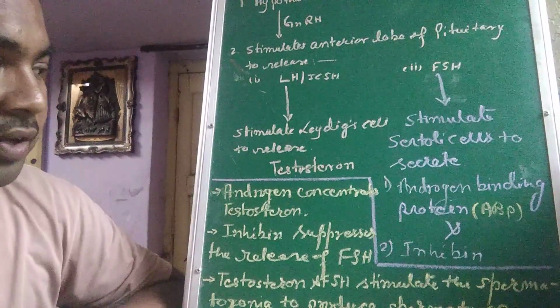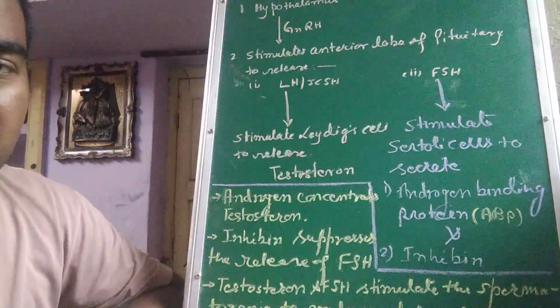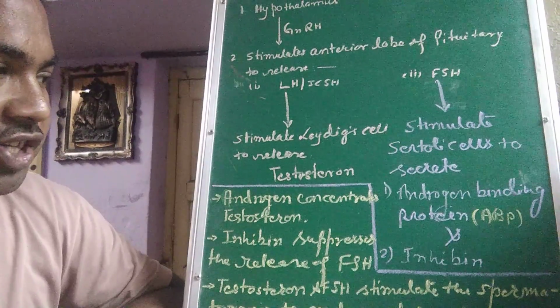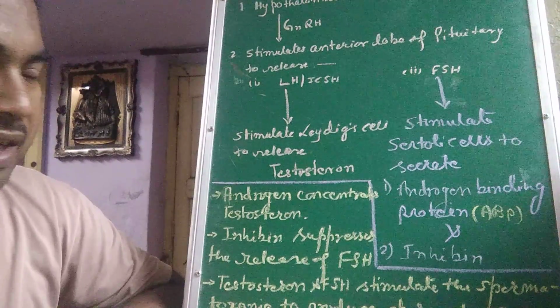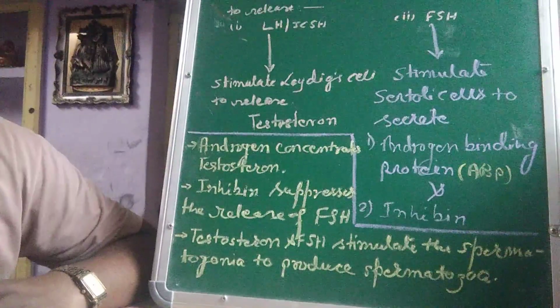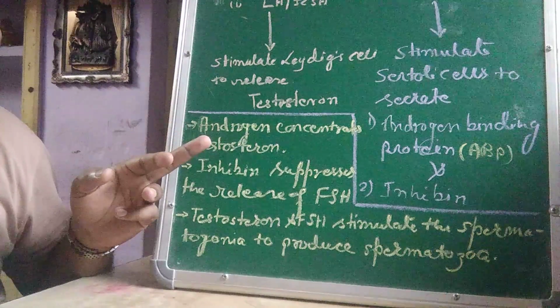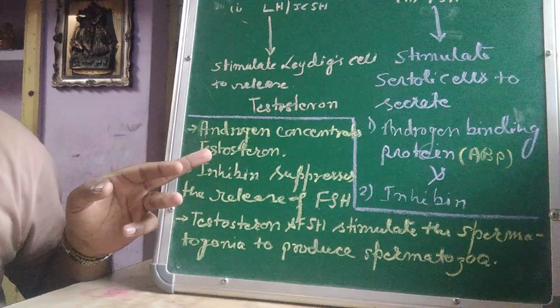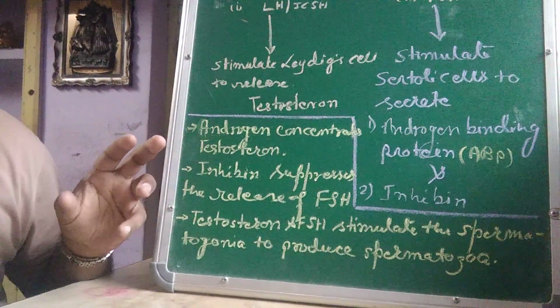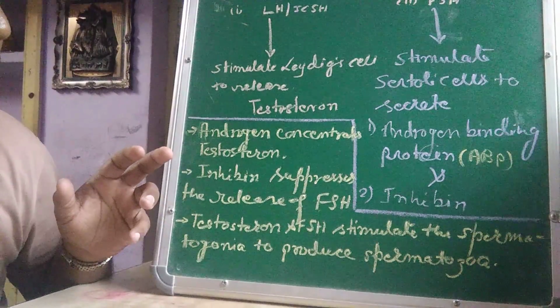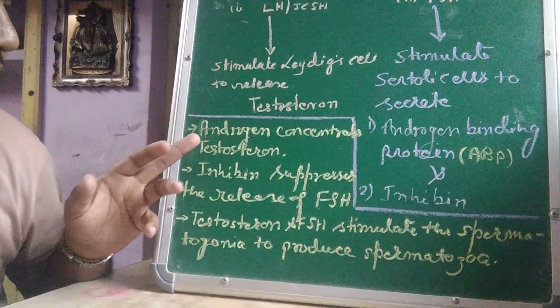Now we should know the function of these three chemicals. First is testosterone, second is ABP, third is inhibin. So I have written here, you can see, androgen binding protein's main function is to concentrate the testosterone in the seminiferous tubule or in the testis.